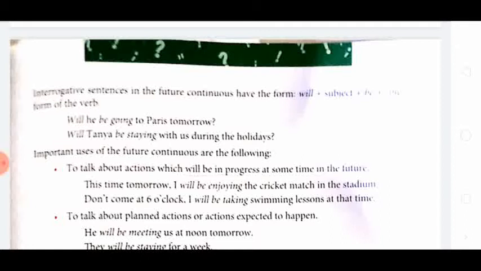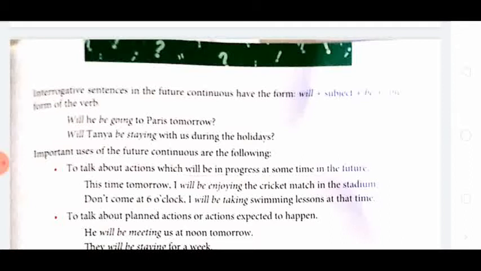We bring will to the beginning, and the rest of the things will be the same. Will he be going to Paris tomorrow? Question mark. Will Tanya be staying with us during the holidays? Question mark. Now where do we use the future continuous tense? To talk about an action which will be in progress at some time in the future.